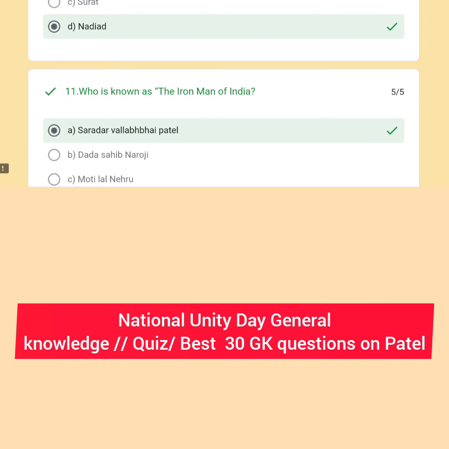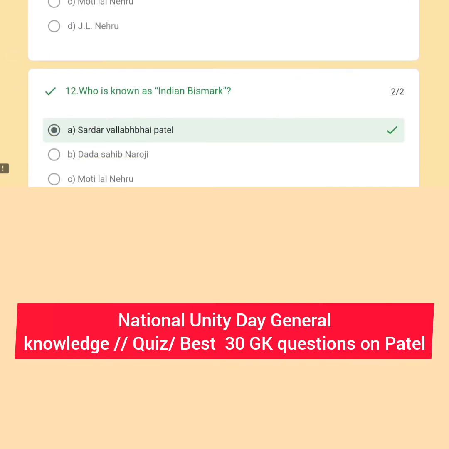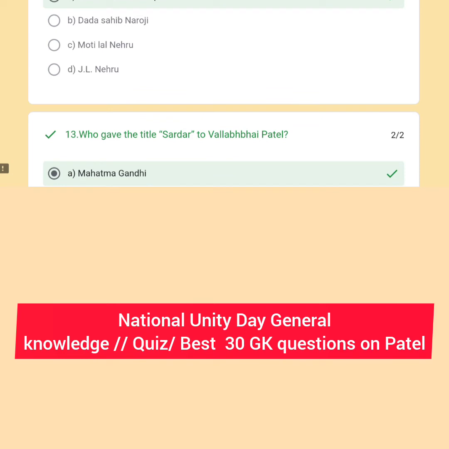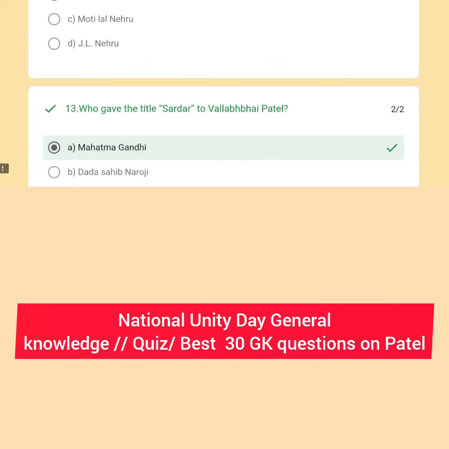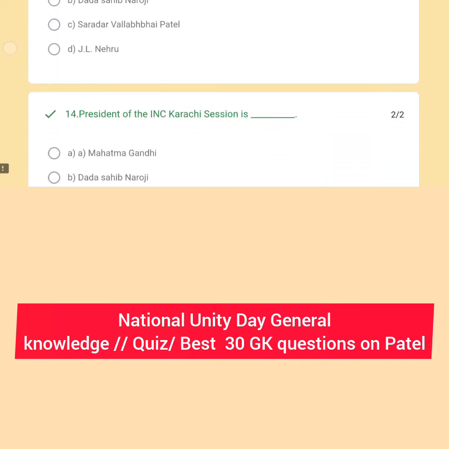Question number 11: who is known as the Iron Man of India? Sardar Vallabhbhai Patel is known as the Iron Man of India. Question number 12: who is known as the Indian Bismarck? Sardar Vallabhbhai Patel is known as the Indian Bismarck. Next question: who gave the title Sardar to Vallabhbhai Patel? It was given by the Father of the Nation, Mahatma Gandhi. Option number A is the right answer.